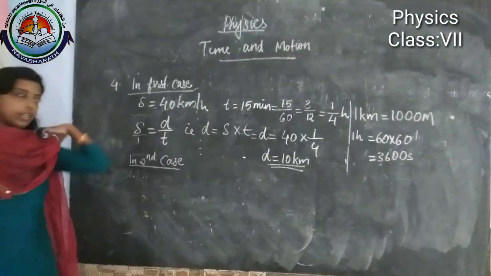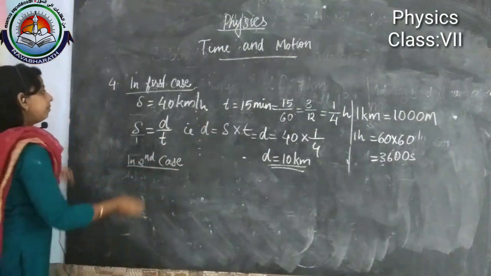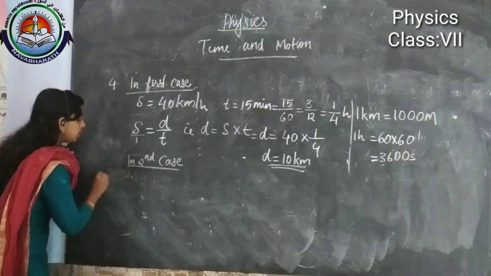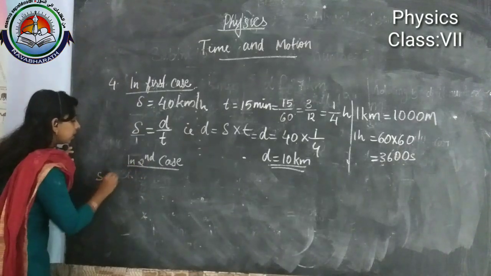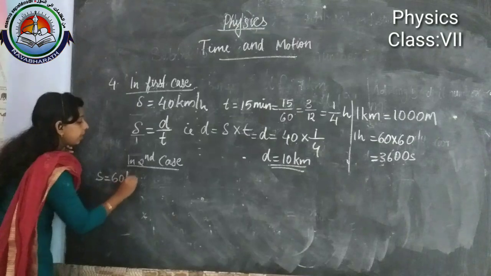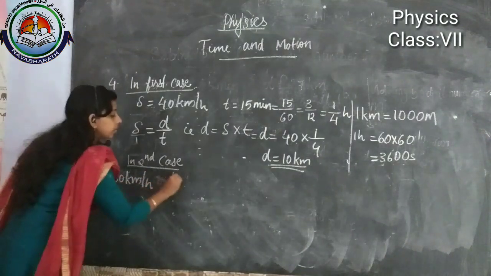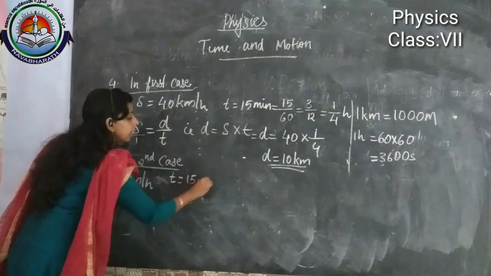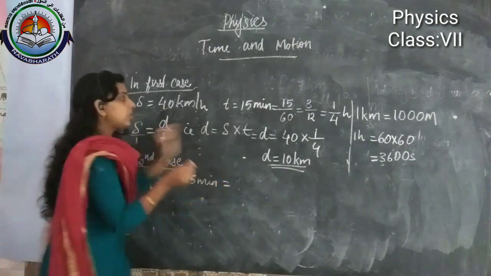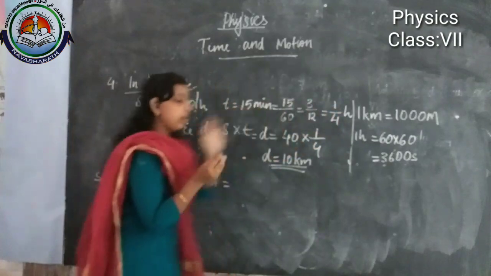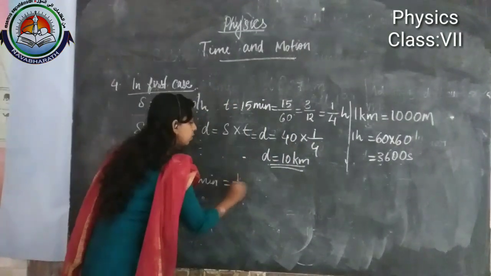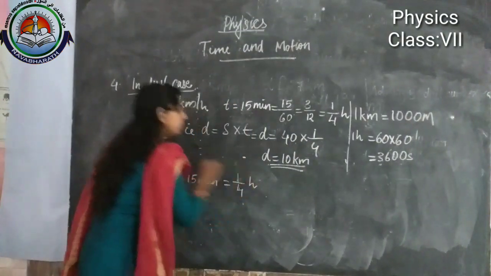So the next 15 minutes time will be the same, and the speed S is equal to 60 km per hour. Time is equal to 15 minutes, and 15 minutes is how much hours? 1 by 4 hour.